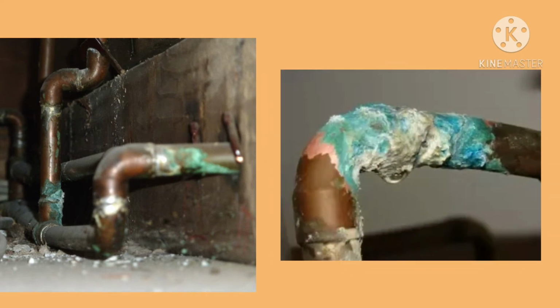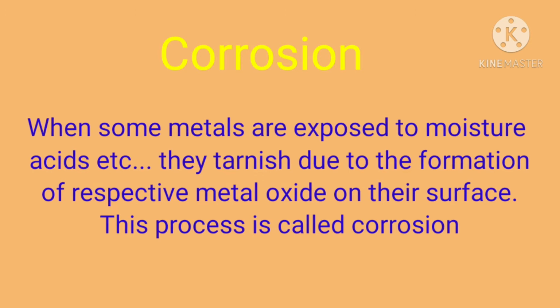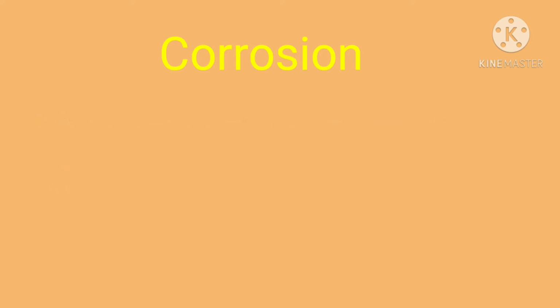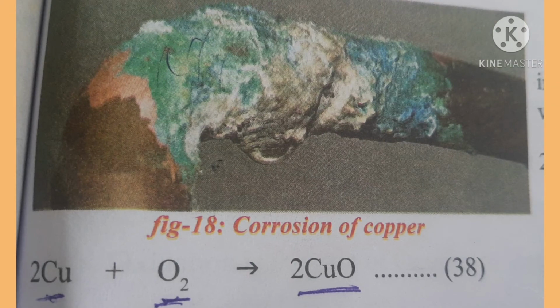When some metals are exposed to moisture or acids, they tarnish due to the formation of respective metal oxide on their surface. This process is called corrosion. Metal reacts with oxygen and forms metal oxide. This is called corrosion. Observe this here children. Copper reacts with oxygen and forms copper oxide.